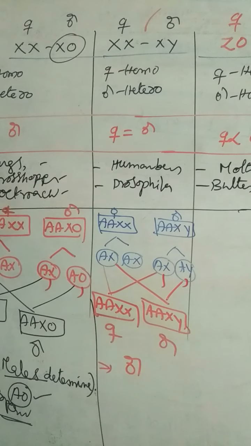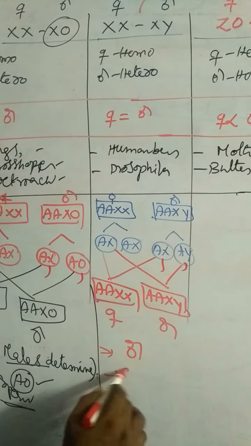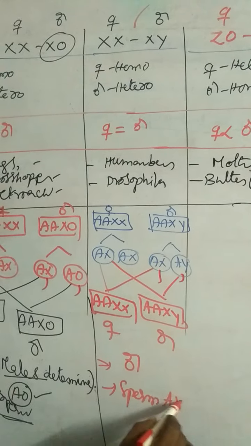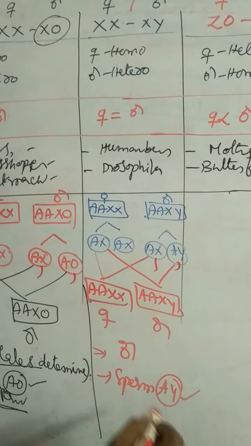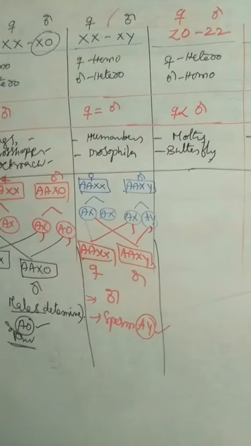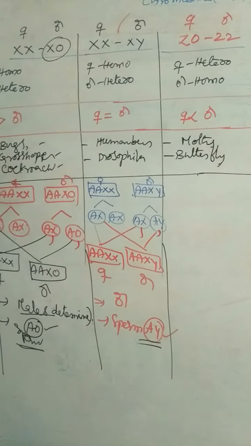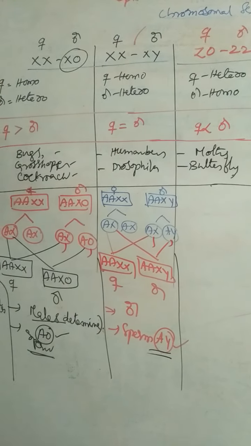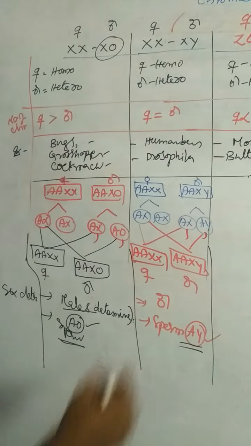Male determines the sex. Male means sperm with AY determines the sex. That is about the XX-XY method.